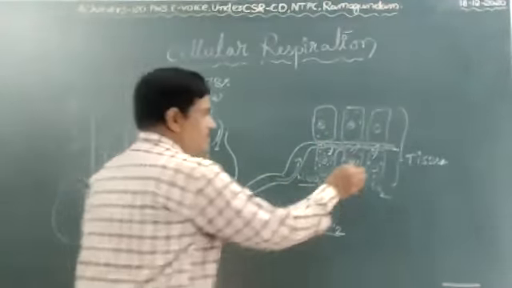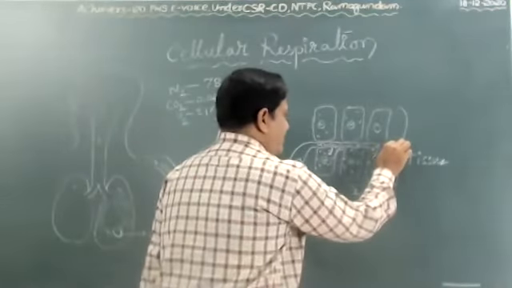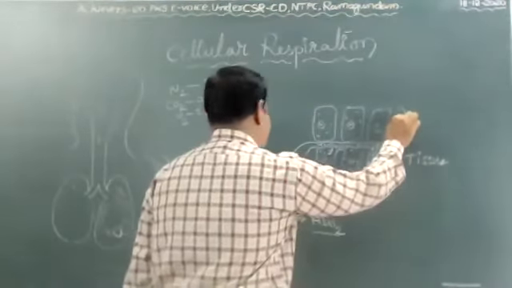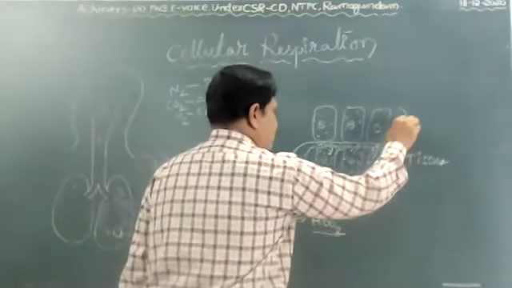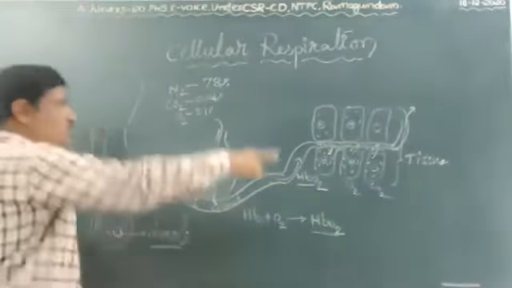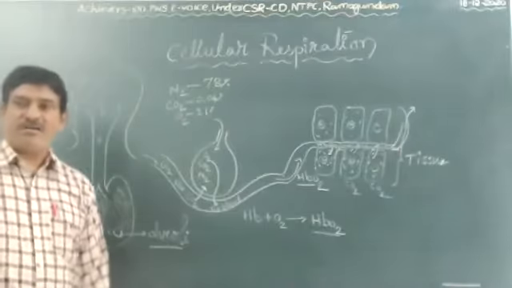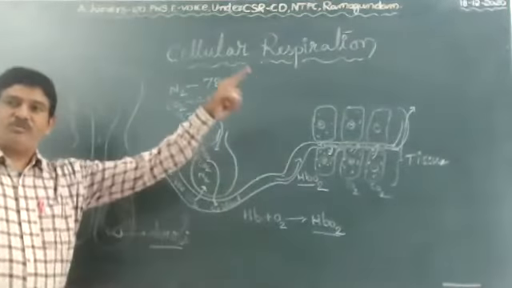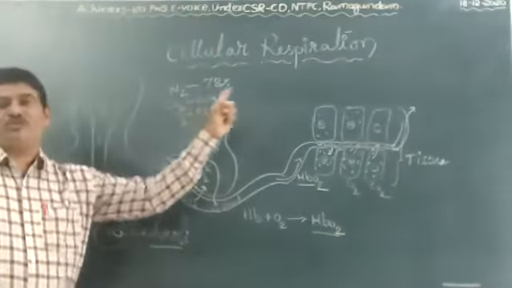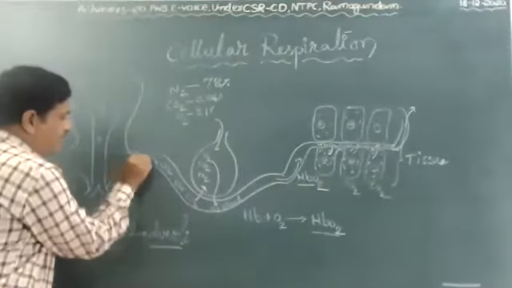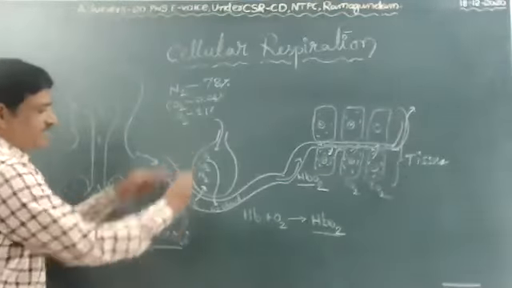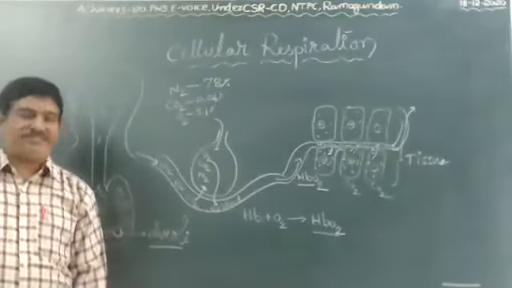Such carbonate contained blood reaches the heart, and from the heart again goes to the lungs, where exchange of gases takes place.